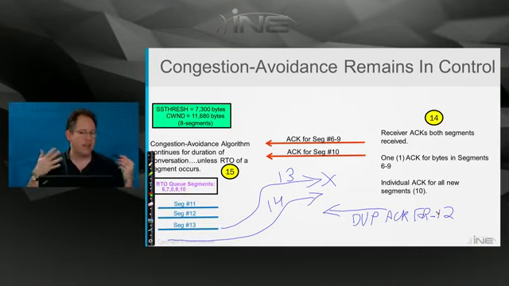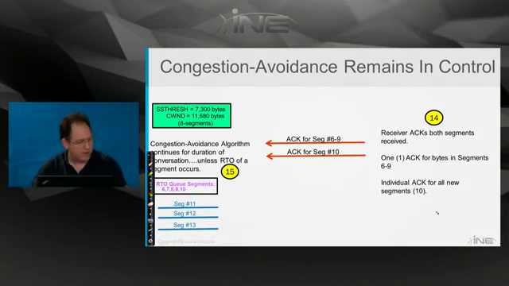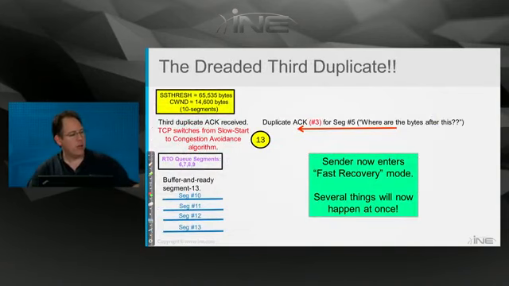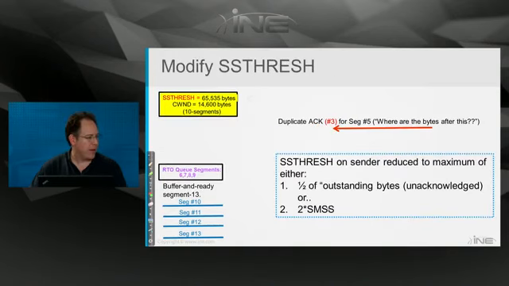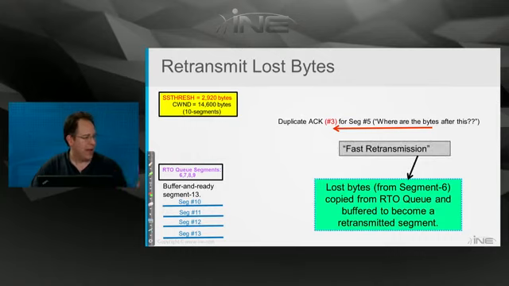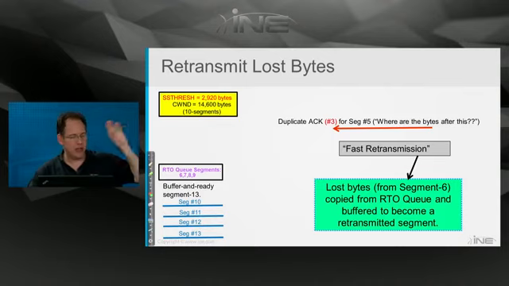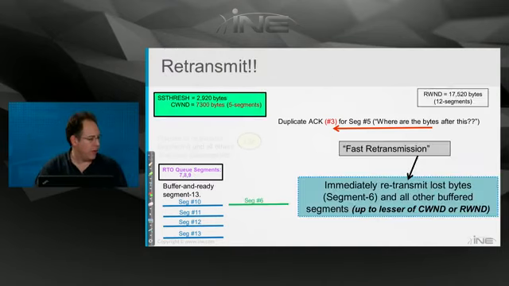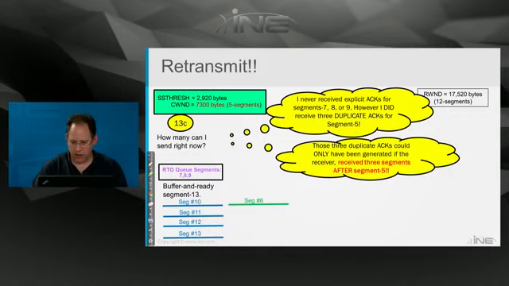Remember, the whole fast restart, if I go back to that, just to look at this. Okay, it was only when we received duplicate ACK number 3 that we actually took that lost segment out of the retransmission queue. We said, look, I'm going to stop the clock, the countdown clock. I'm just going to stop it. I'm going to take it out of the retransmission queue, send it out to you. And then we stayed in the congestion avoidance algorithm. But what I'm drawing right here is